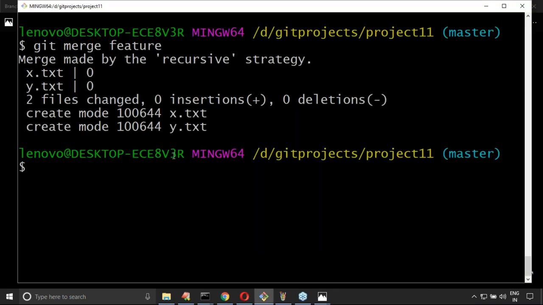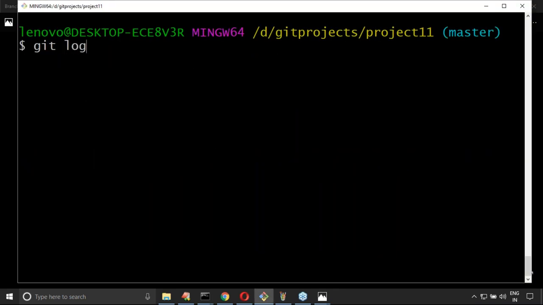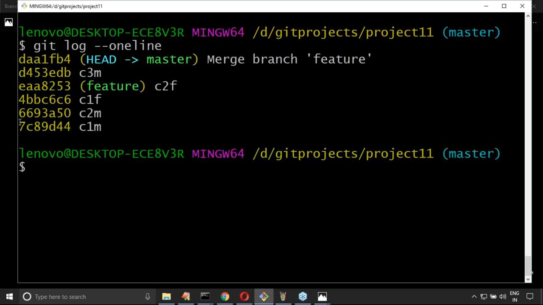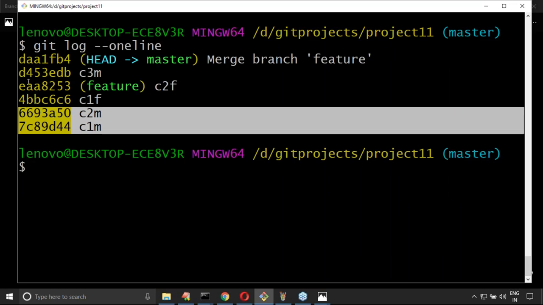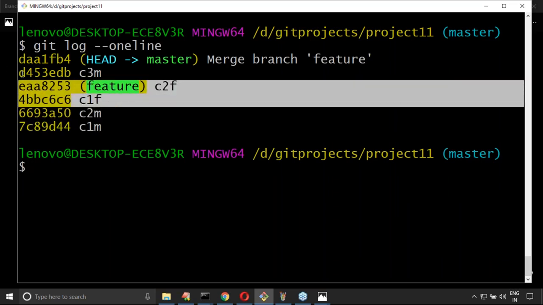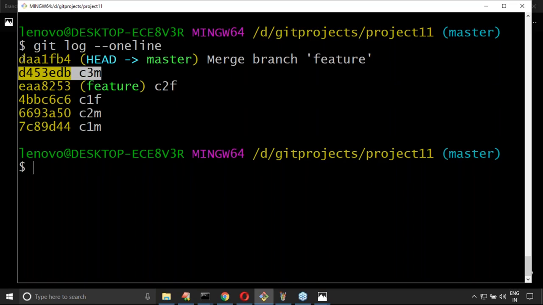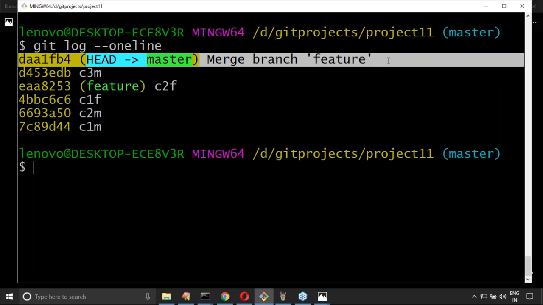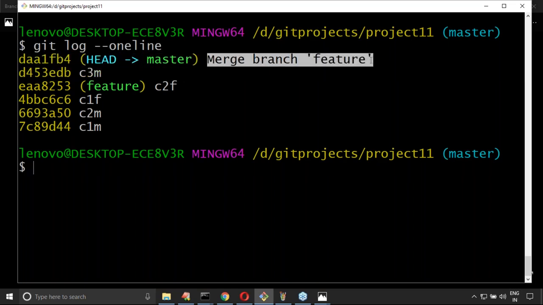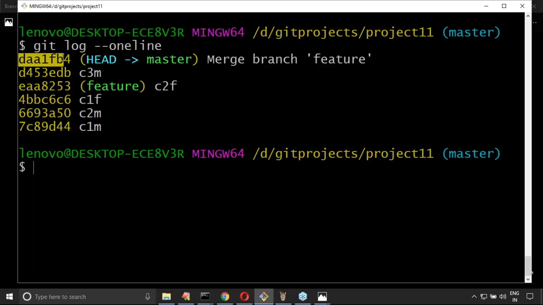Where is the proof for that? Git log hyphen oneline. Have you observed? Two commits of parent, two commits of child, and a new commit in the master branch, then this one: "Merge branch feature". This is the default commit message provided by Git. If you want, you can take it, otherwise you can ignore it. This new commit will be created, that's all.